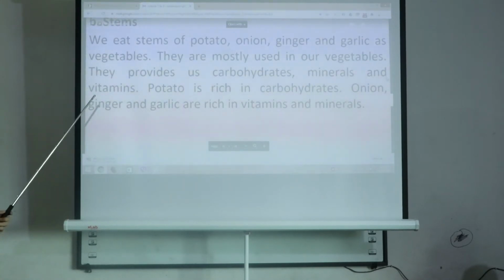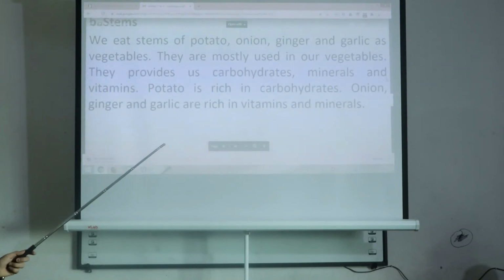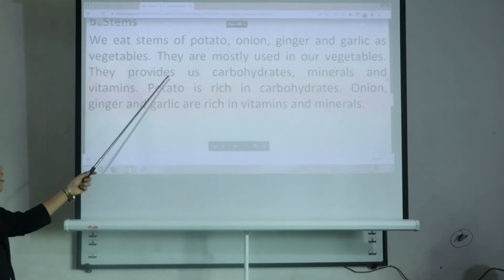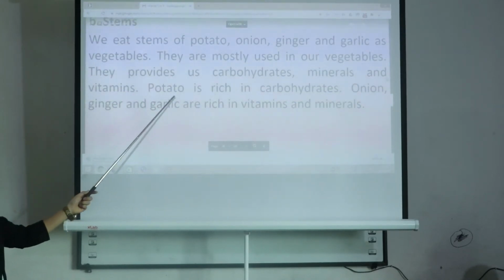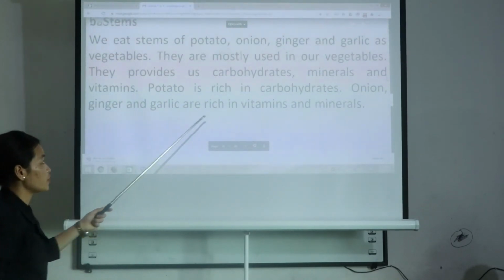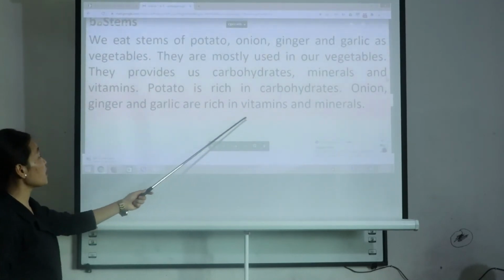We use these vegetables in our daily food. They provide us carbohydrates, minerals and vitamins. Potato is rich in carbohydrates. Onion, ginger and garlic are rich in vitamins and minerals.